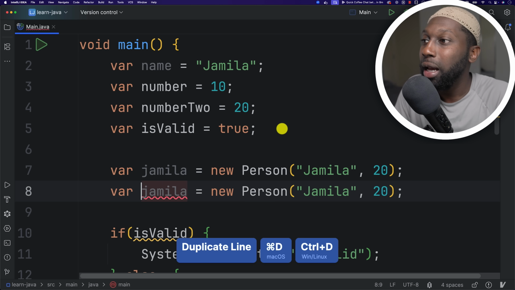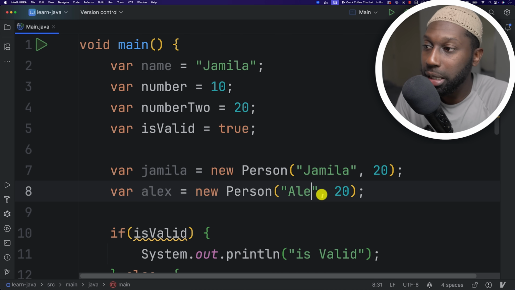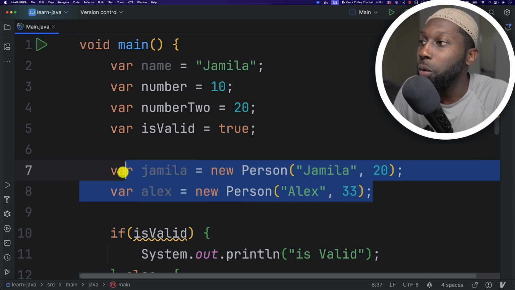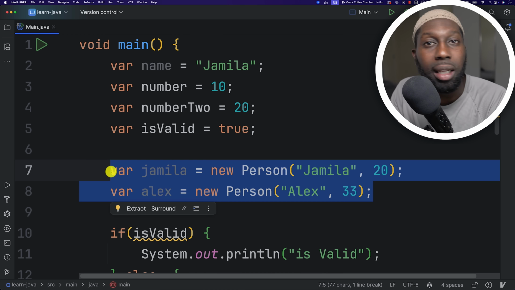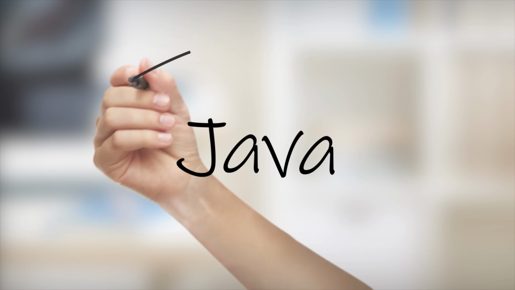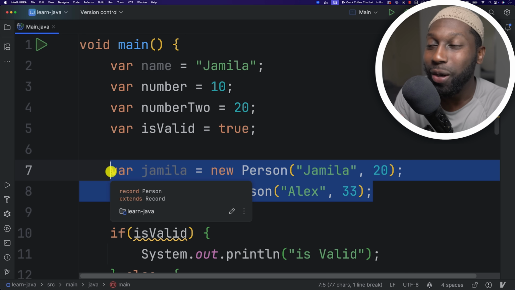If you want to create a second person, say that you have Alex, for example. So this is Alex, and then here I'm going to say Alex is 33, for example. So now you have two real people. And literally, this is all about Java. It's an object-oriented programming language. So you create a bunch of these objects, or actually pretty much everything is almost an object in Java, and then you combine those objects together.